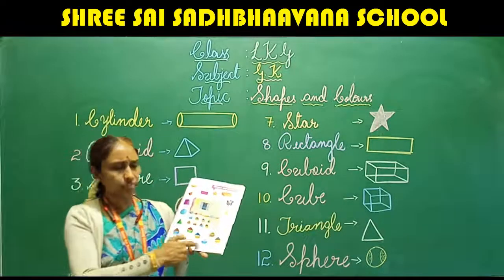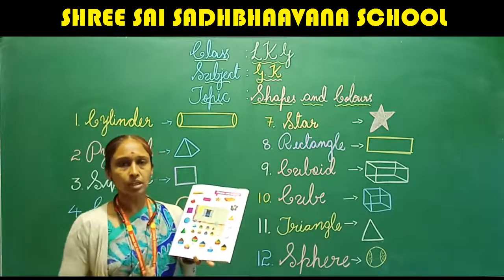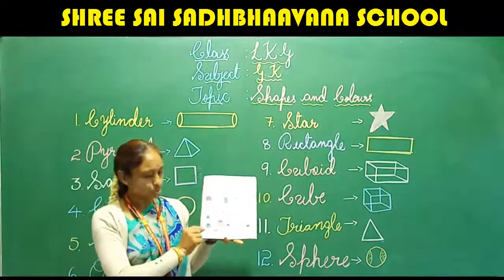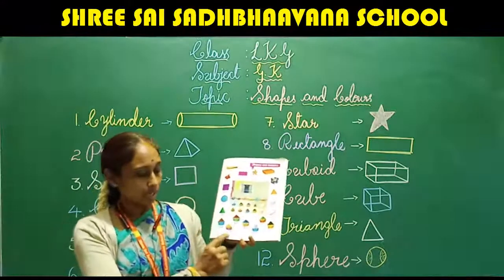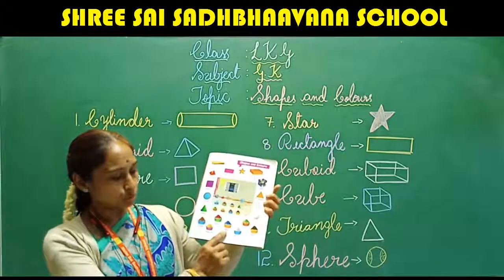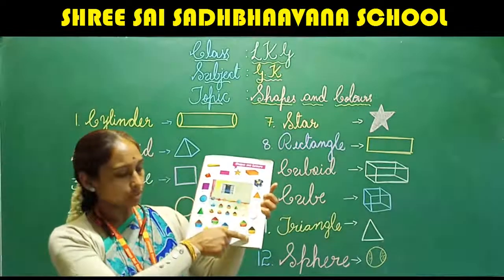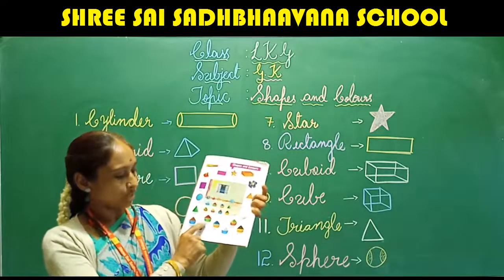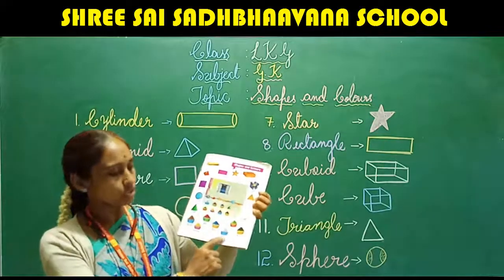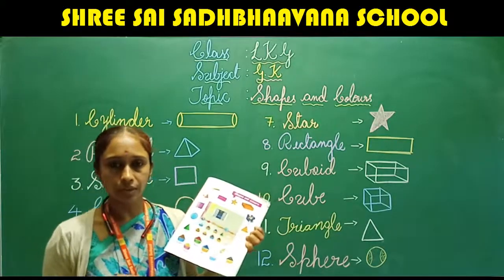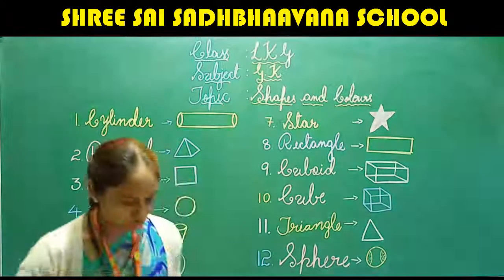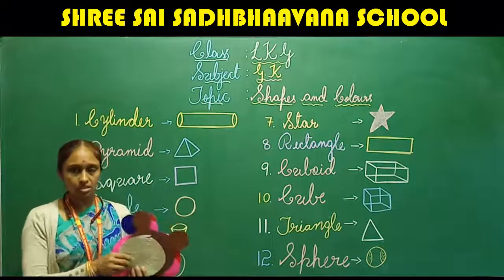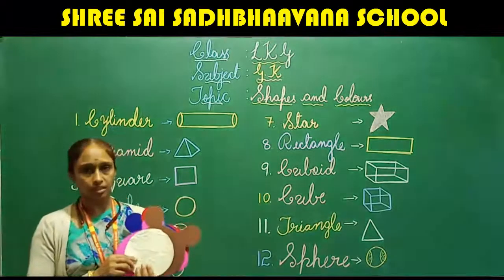Fine. You are very familiar with these colors, I think, so you will come to know what all the colors are. Once again I will repeat: brown, yellow, red, blue, white, green and this is black. Fine. So now I'll show you some pictures, some colors. You have to identify which color that is.